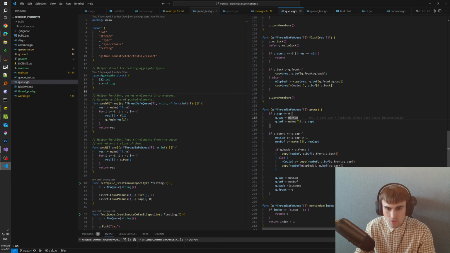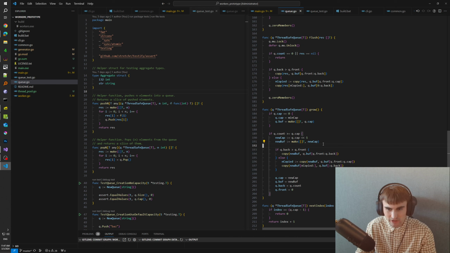Then we have grow, which is really important. This function is responsible for growing the capacity, and the capacity always grows to the next power of 2. So if the current capacity is 8, the next is going to be 16, right? So this is how we specify the next capacity.